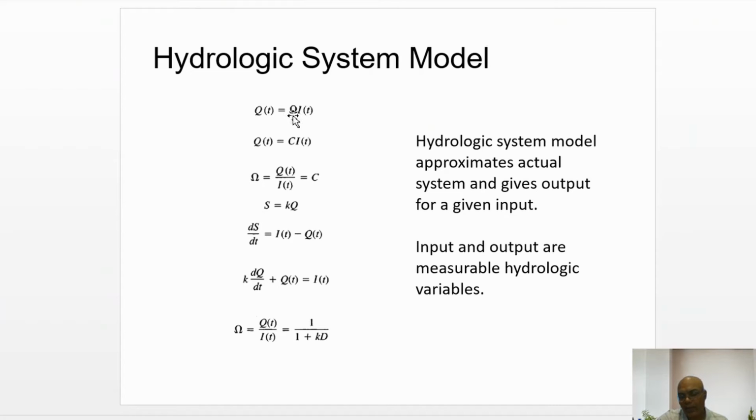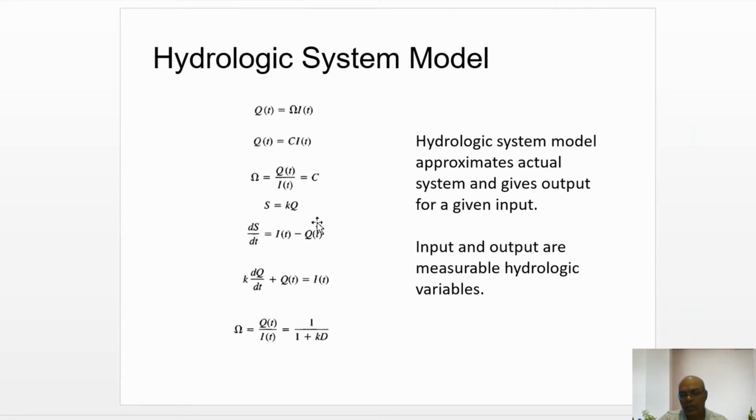This transformation can be a Laplace operator, or a Fourier operator, or anything, or it can be a constant also. For simplicity, we can write Q(t) is equal to some constant C times I(t), where I(t) is inflow and Q(t) is outflow. So C is equal to outflow by inflow, that is Q(t) by I(t) equals C.